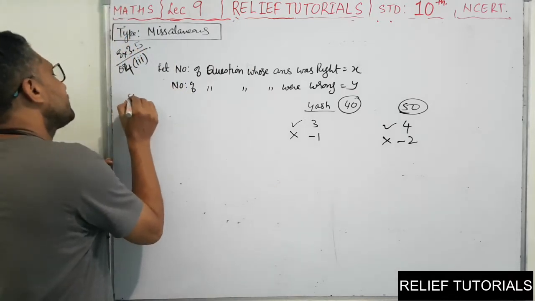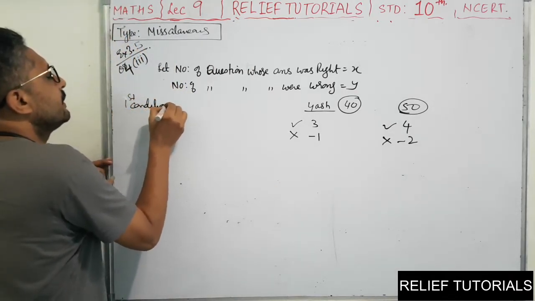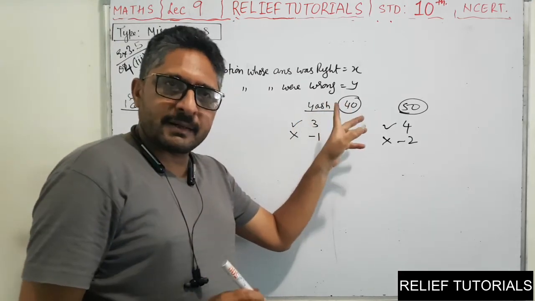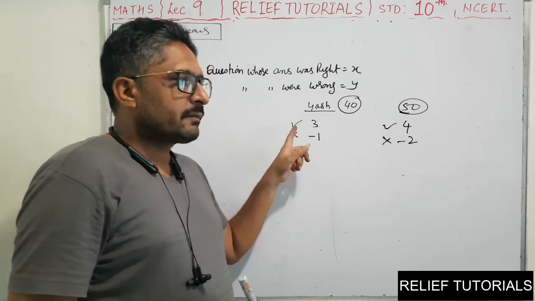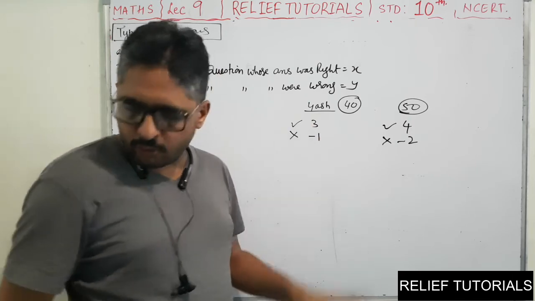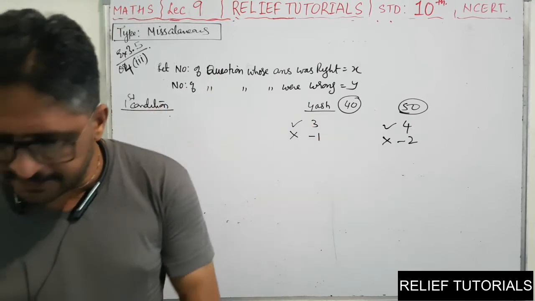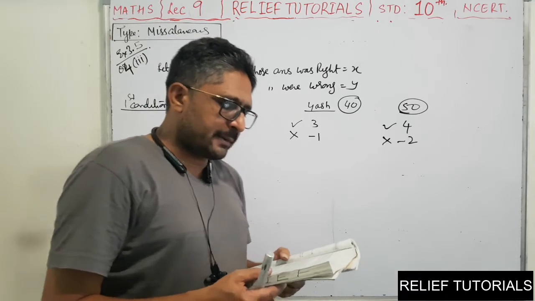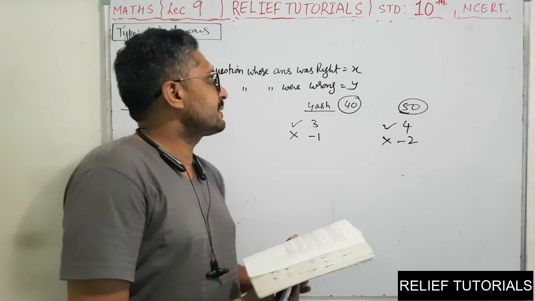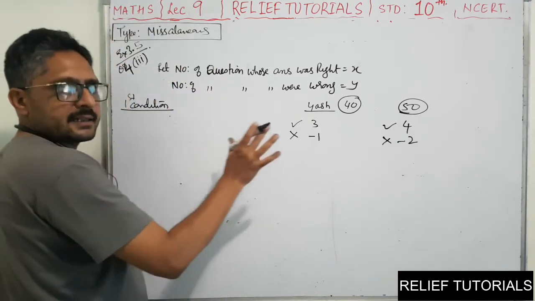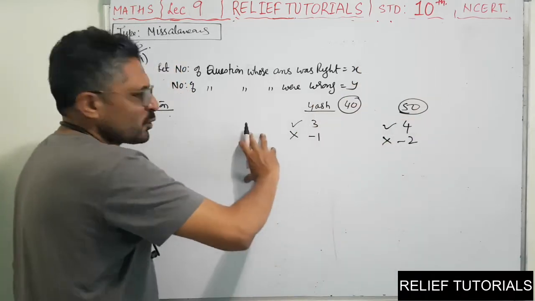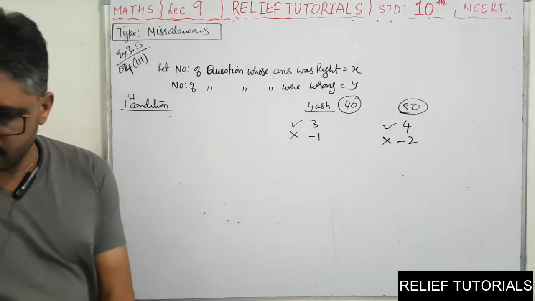So now, first condition. Yash scored 40 marks. Total marks are 40, for which you know that he is getting 3 marks for right answers and losing 1 mark for wrong answers. See, that is the condition. If you want to write, we can write it here on the board. So Yash scored 40 marks, getting 3 for a right answer and losing 1 for a wrong answer. These are the conditions. If you want, you can write the condition in this manner in your rough book. No need of showing the whole condition here.